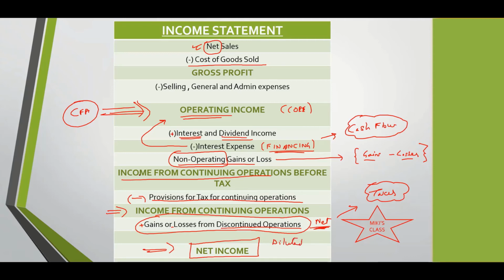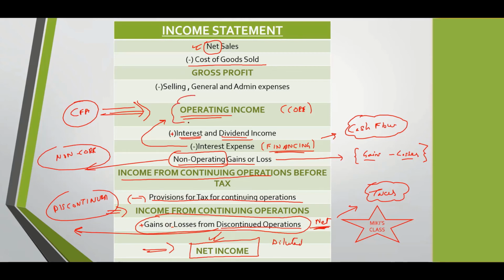It has non-core items, it also has discontinued operations. All of these are not very reliable, because they will be just one-off things. So this net income figure is actually a very diluted kind of figure.